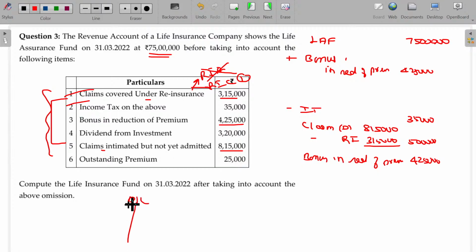In your P&L account, bonus is payable 425. Premium receivable being 1,425. That's how you can assume. I asked the policyholders, as I am supposed to issue the bonus, are you able to take this bonus or not?